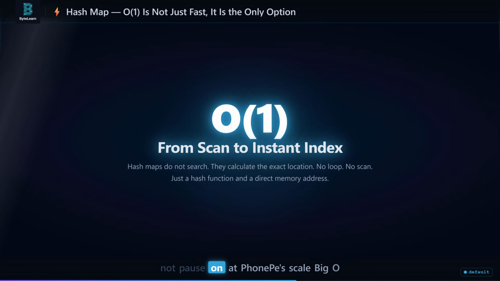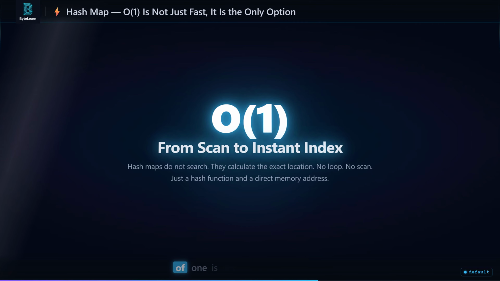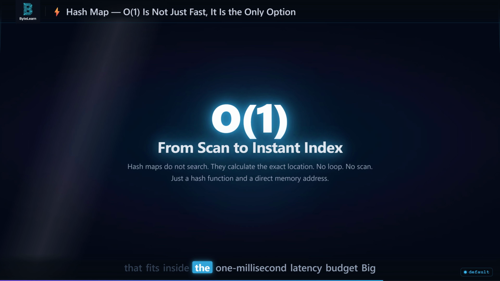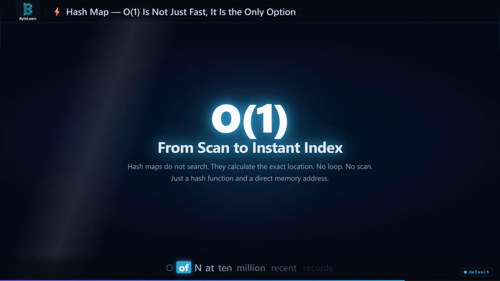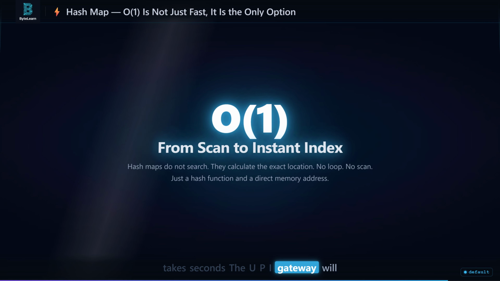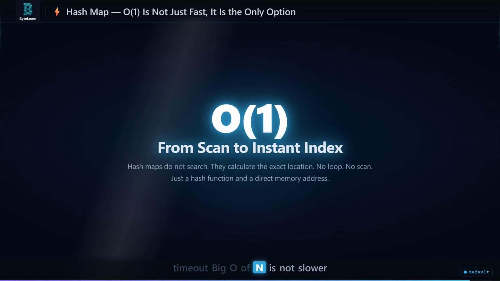Now here is the part most engineers do not pause on. At PhonePe scale, Big O of 1 is not just faster than Big O of n, it is the only answer that fits inside the 1 millisecond latency budget. Big O of n at 10 million recent records takes seconds. The UPI gateway will time out. Big O of n is not slower, it is structurally impossible.